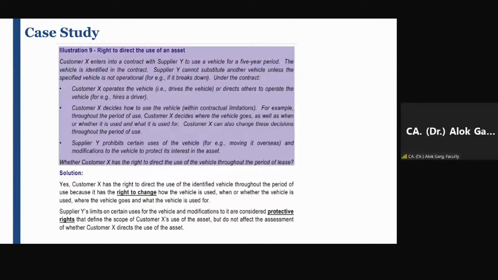Customer has right to direct the use. Customer has a right to direct the use of an asset. Yes. Okay, let me see. Right to control the use, how and what to use that asset. Okay, so let me look at what about others. So let's wait for another 2 minutes.